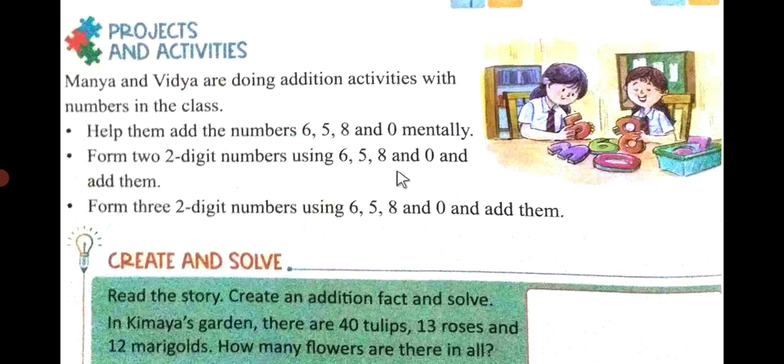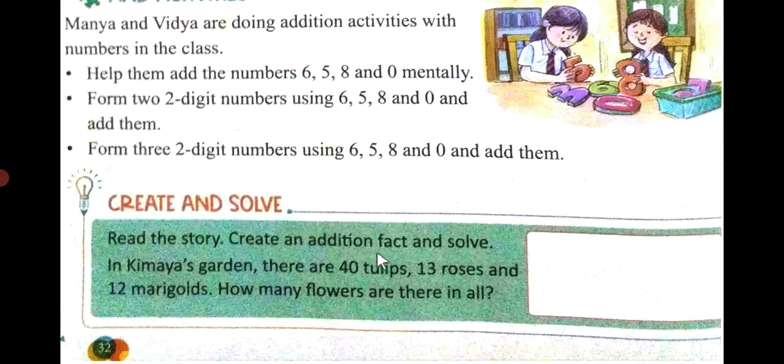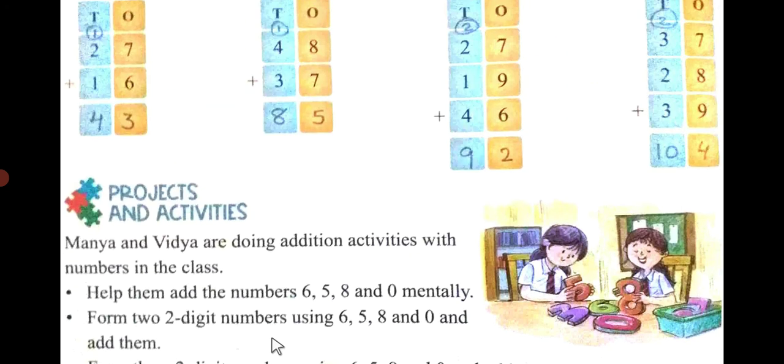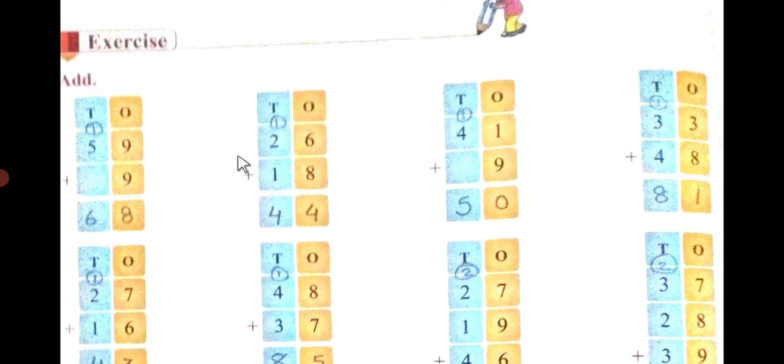So projects and activities have been given here. You can do it by yourself: create and solve, read the story, create the addition fact and solve it. So this you have to do by yourself, or the next time I will do it for you and I will send the answer. So whatever I have done in the book, students, from page number 26 to page number 32, you please do it in your book. I will send you the clear pictures of this exercise and answers.